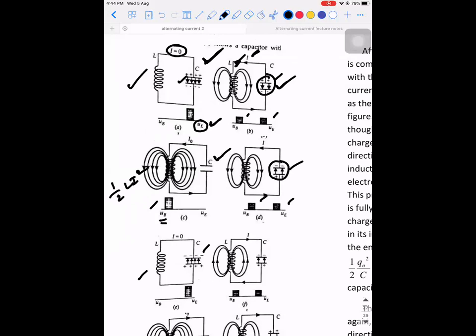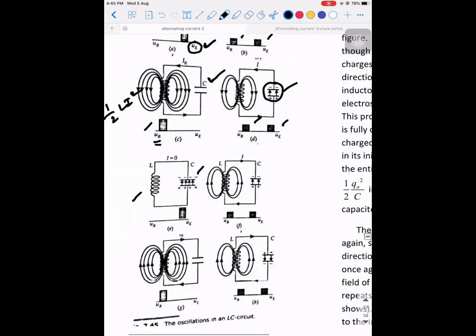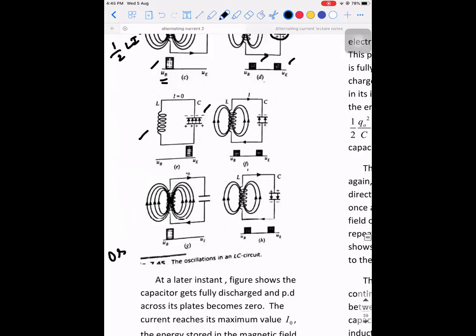What is happening in the cyclic process? The electrostatic energy is converted to the magnetic energy, and the stored magnetic energy is again converted back to the electrostatic energy, due to which you can generate certain oscillations out of them. Okay.